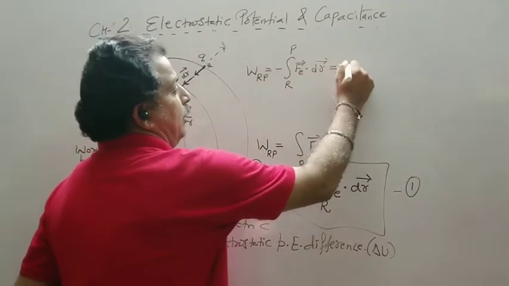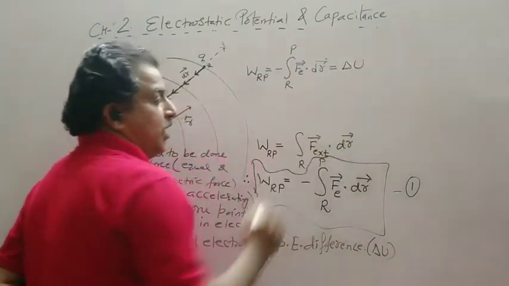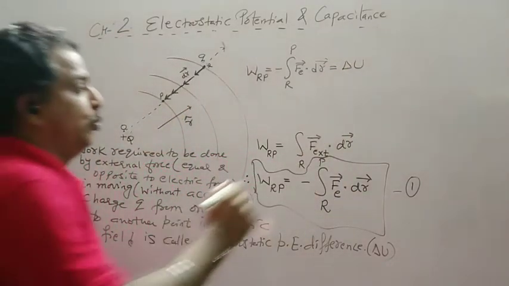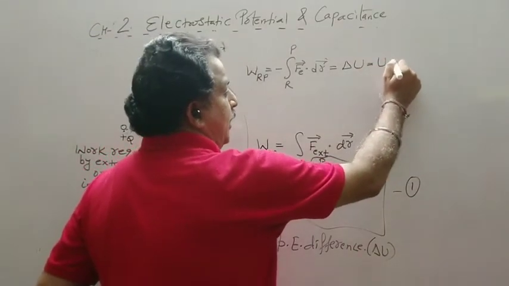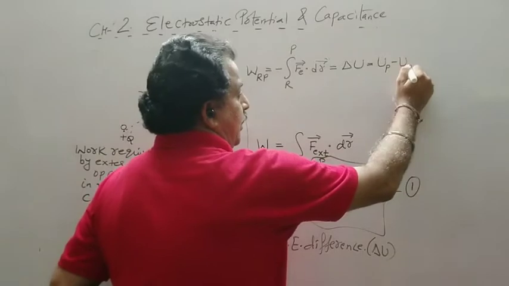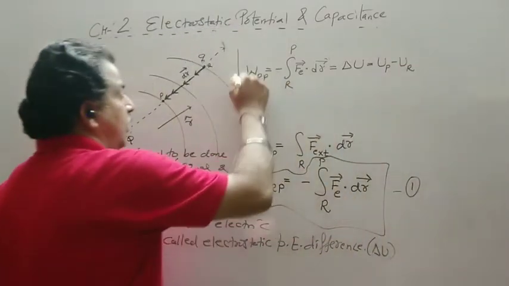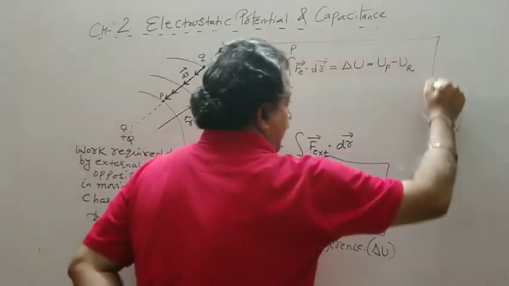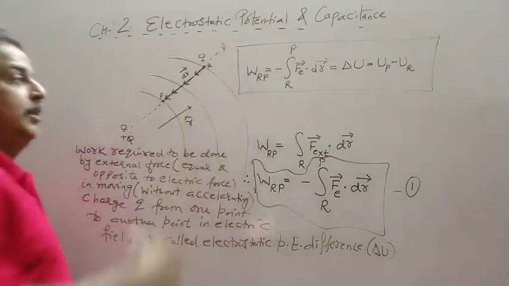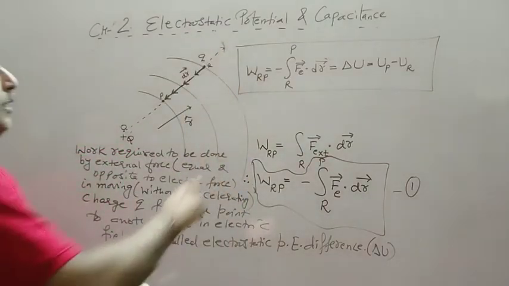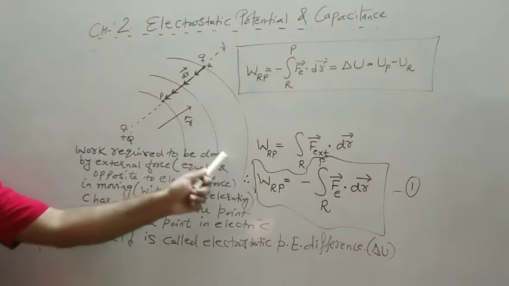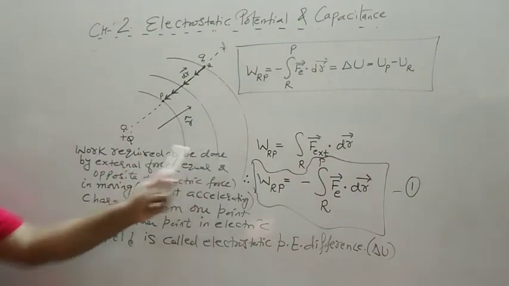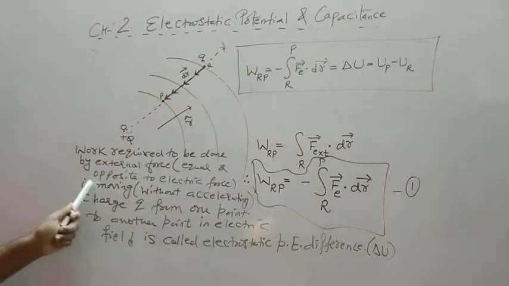This is called the potential energy difference, delta U. Potential energy difference is the final potential energy minus the initial potential energy. So we wind up this concept with this one equation: it is the work required to be done by the external force, equal and opposite to the electric force, in moving.